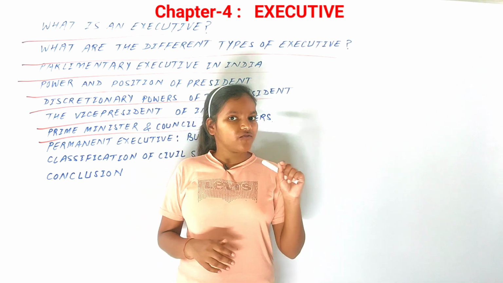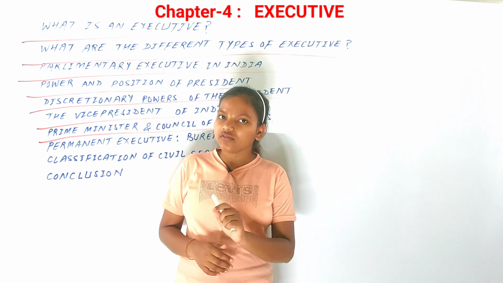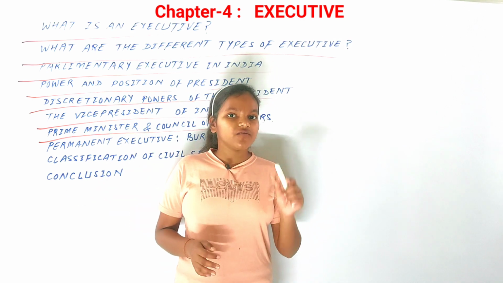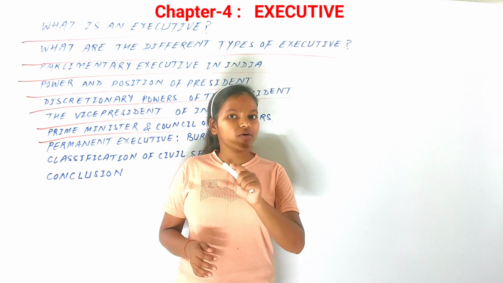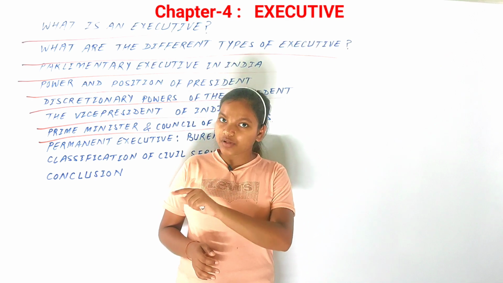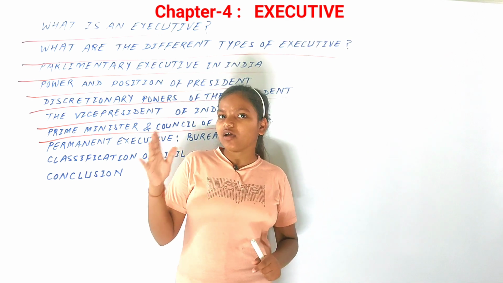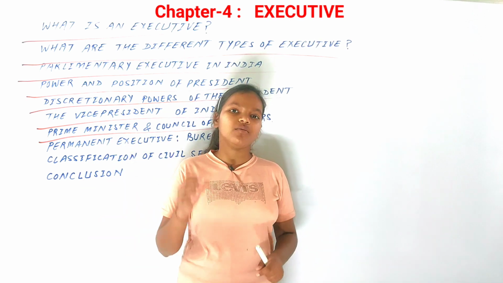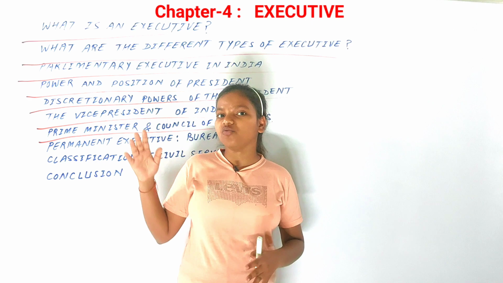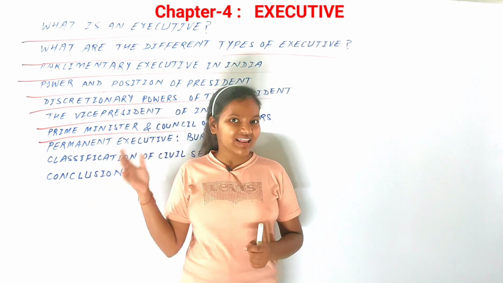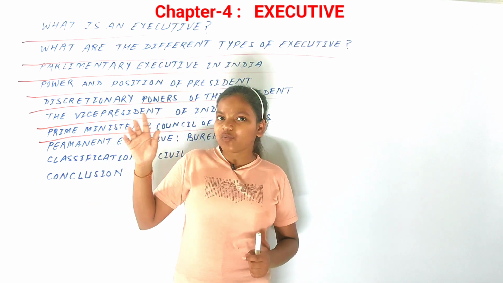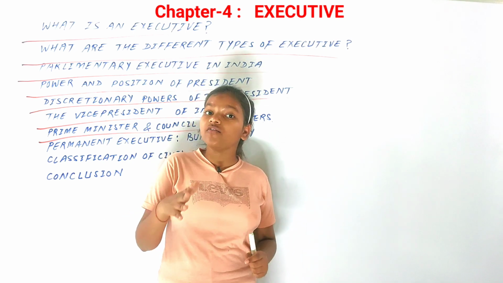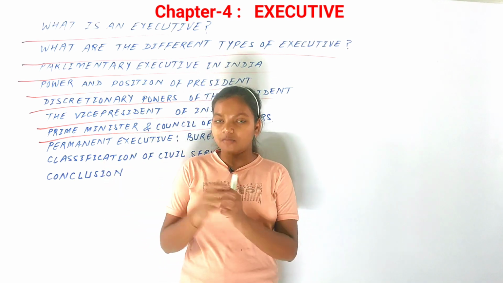But after the 91st Amendment Act of 2003, this was changed. Now only 15% of the total members of the House of the People can be chosen as the Council of Ministers by the Prime Minister, and mostly they are from the ruling party that has won the elections with majority support in the Lok Sabha. So that means there is a size limit on the Council of Ministers as well.